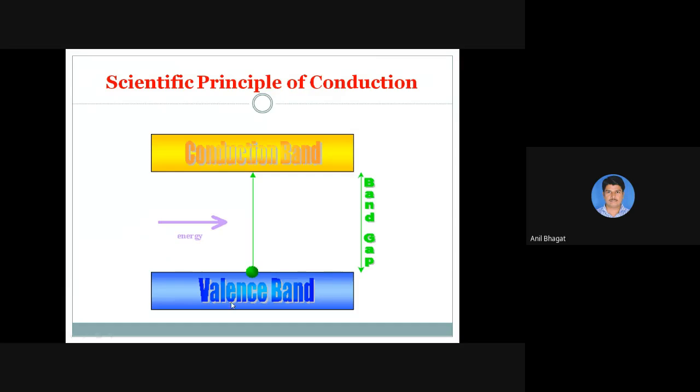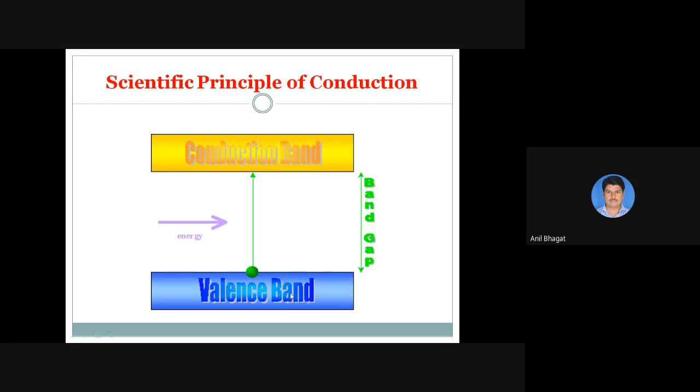The number of protons is equal to the number of electrons. Protons are the positive charge and electrons are the negative charge moving around the nucleus. You already know this part, so I have not added it here, but try to understand the principle of conduction, how the current starts flowing.